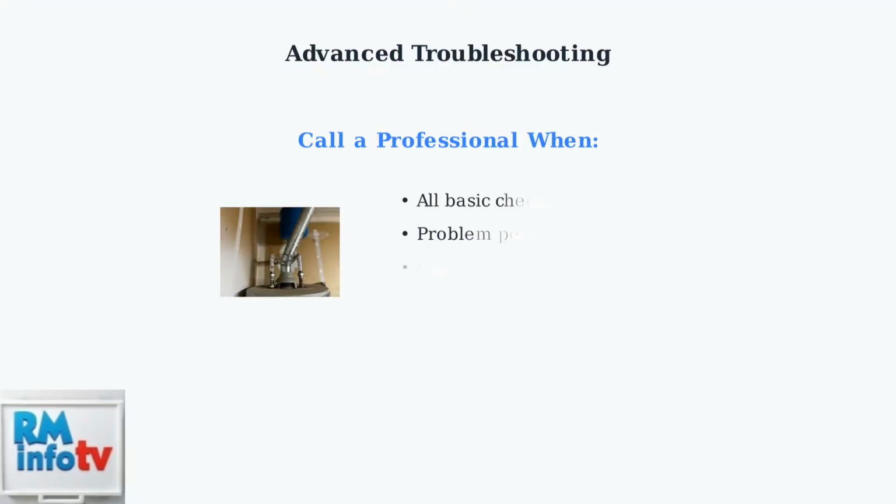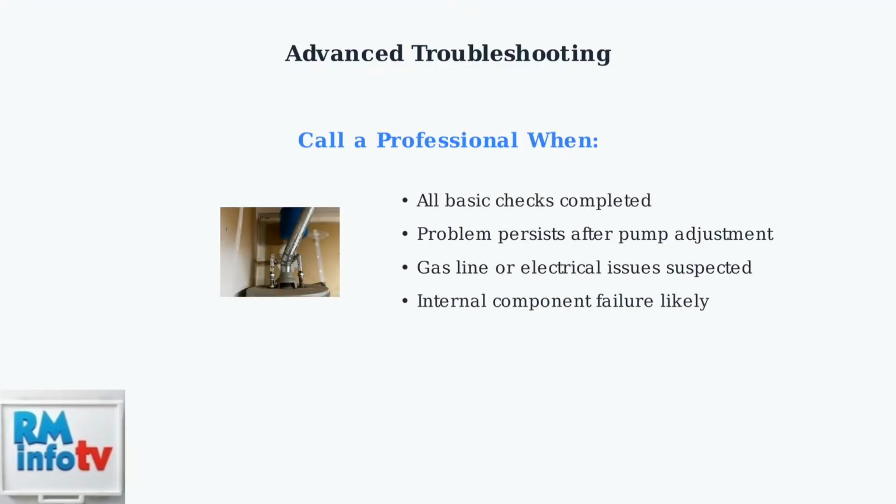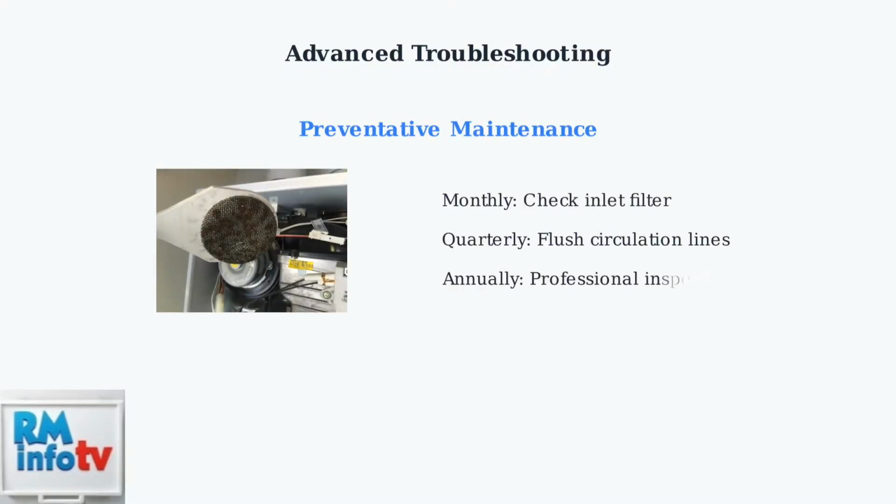If you've checked all these components and the problem persists, it's time to contact a qualified professional. Some issues require specialized tools and expertise to diagnose and repair safely. Regular preventative maintenance is essential to prevent P1 errors. This includes flushing the unit periodically and cleaning the inlet filter to maintain proper water flow.